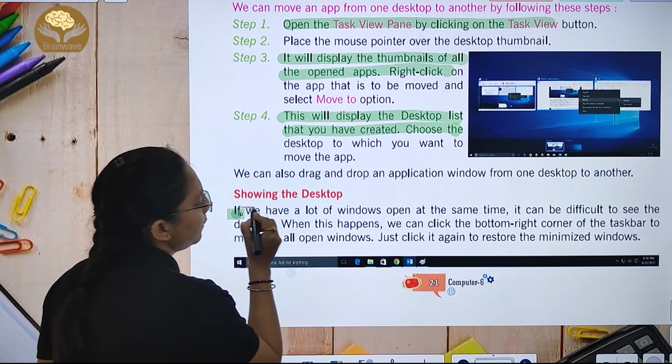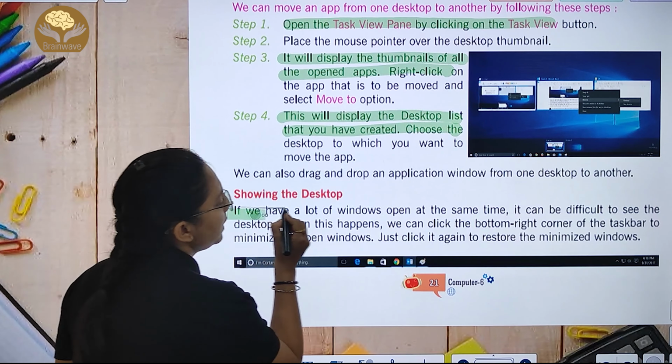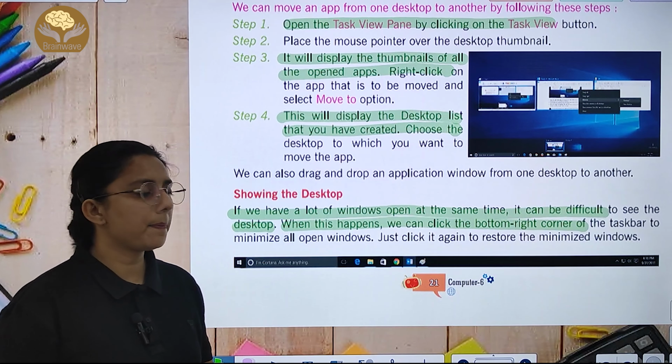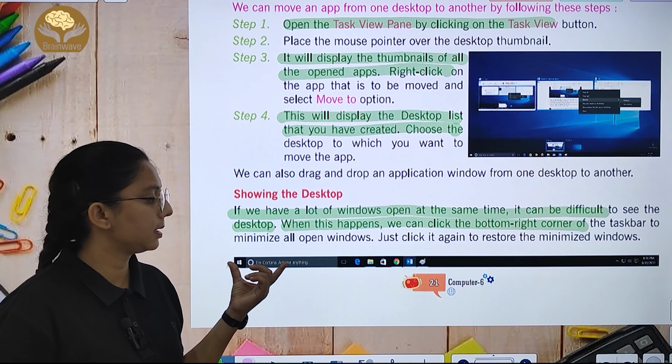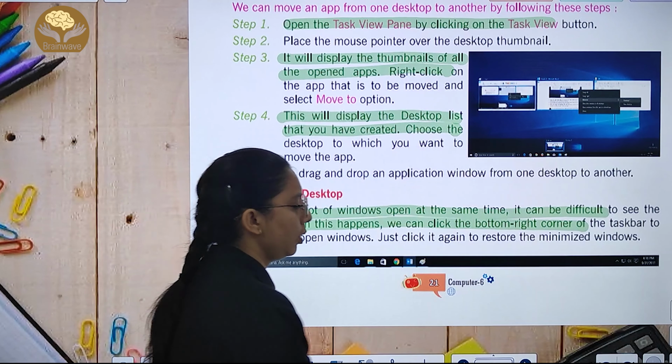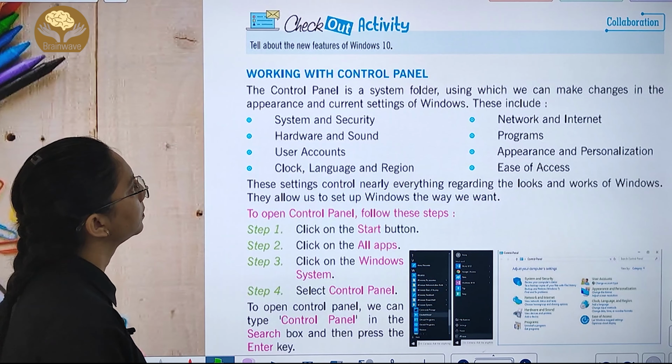Now showing the desktop. If we have a lot of windows open at the same time, it can be difficult to see the desktop. We can click on the bottom right corner of the desktop जहाँ पे आपने open windows को minimize करा है. हम minimize कर देते हैं. आप इस पे click करके इसको restore भी कर सकते हो.